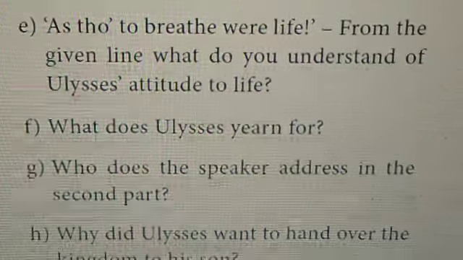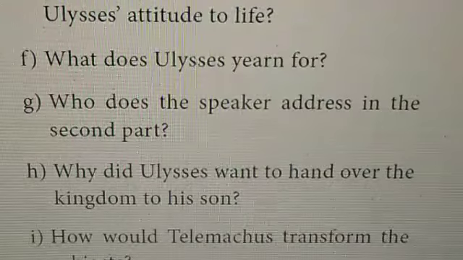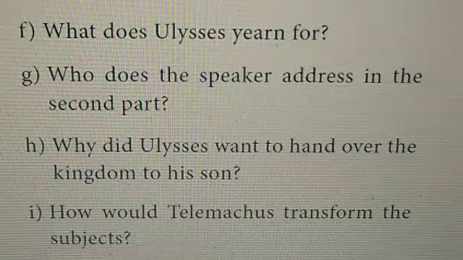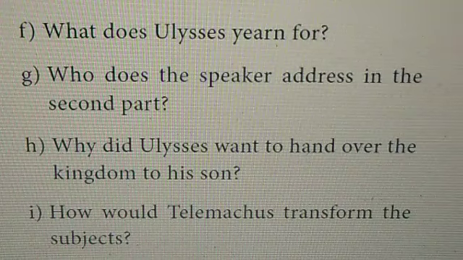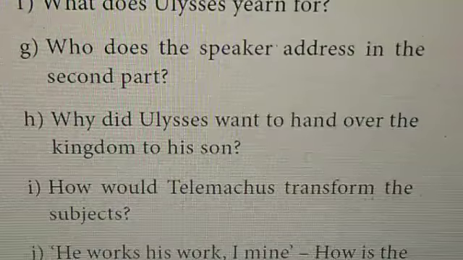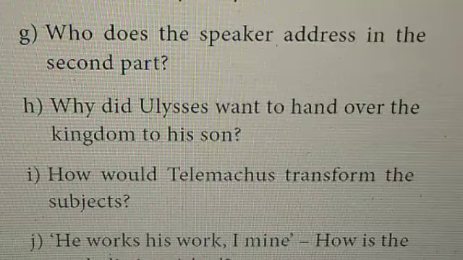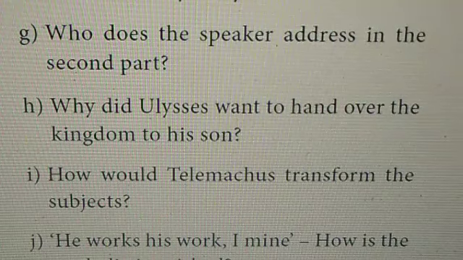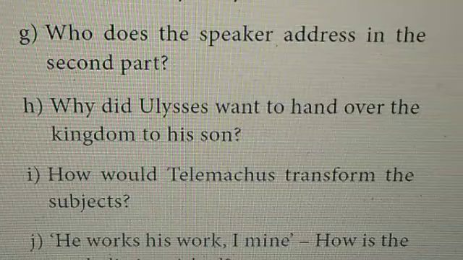Question F. What does Ulysses yearn for? Ulysses yearns to follow knowledge like a sinking star. Question G. Who does the speaker address in the second part? The speaker addresses his son Telemachus in the second part.